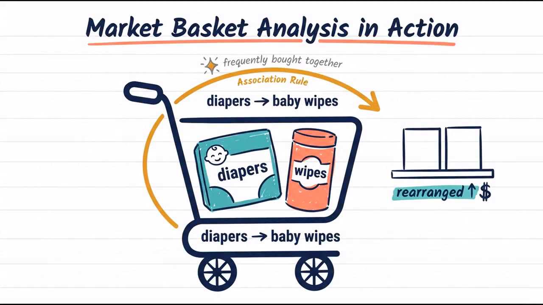For instance, association rules can reveal that retail customers who buy diapers often buy baby wipes at the same time, allowing stores to place these items near each other.